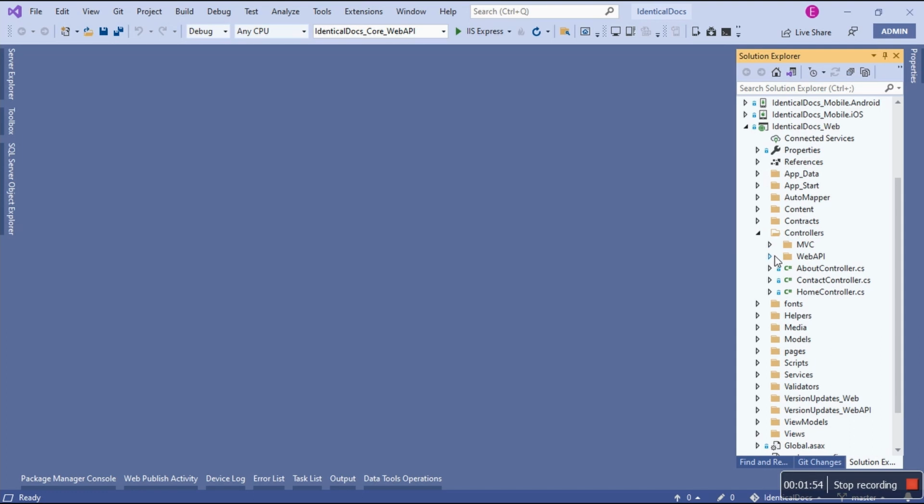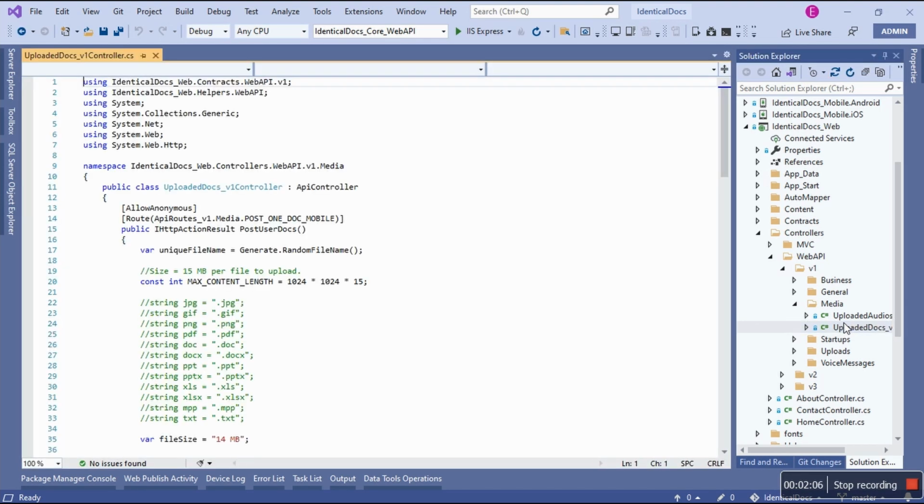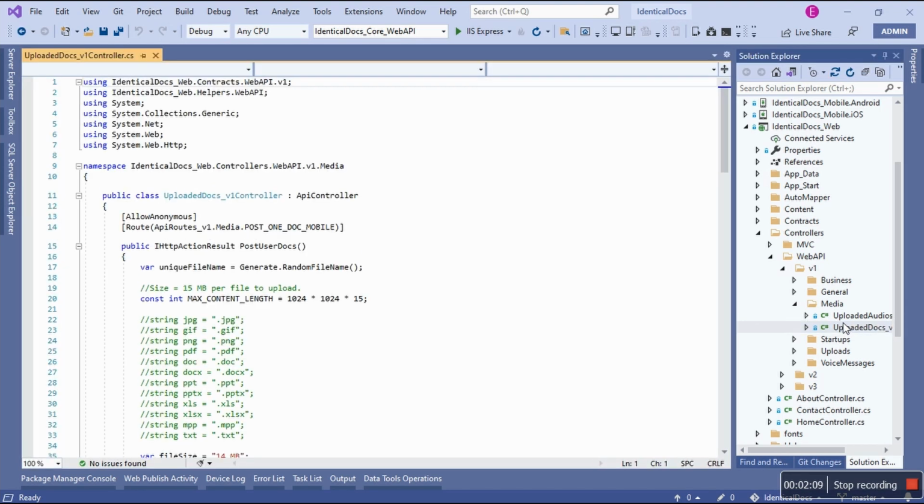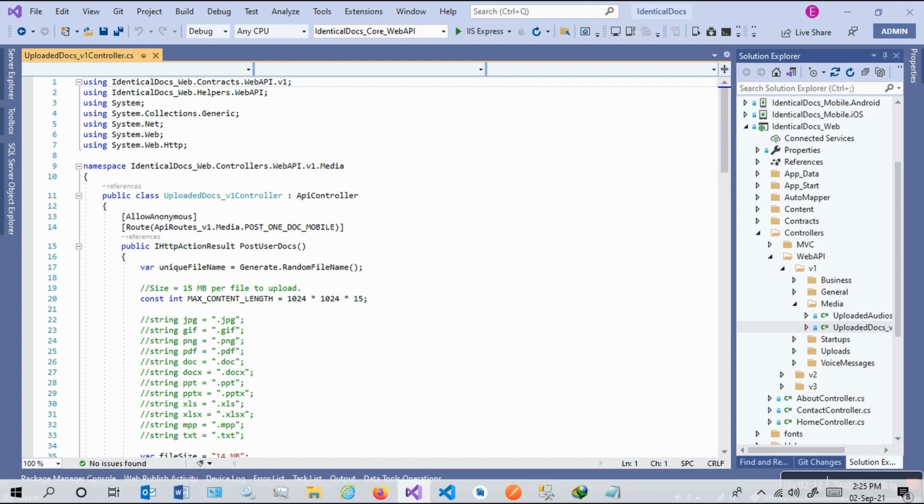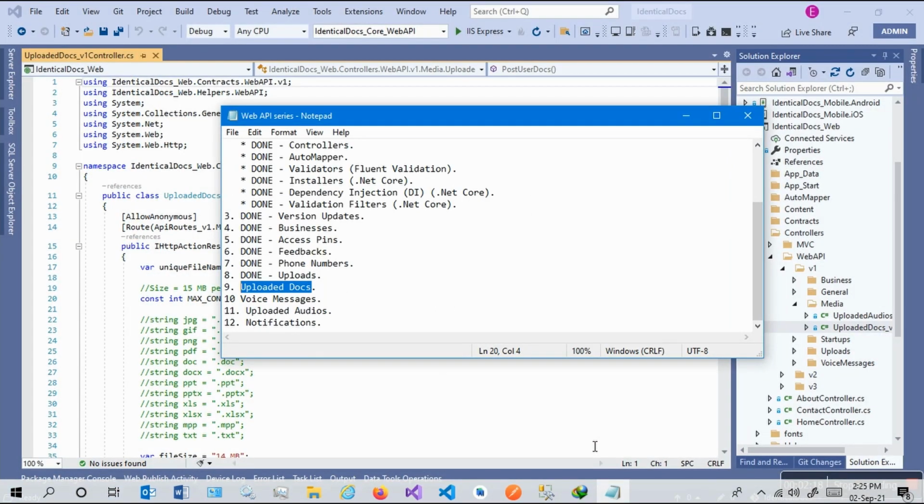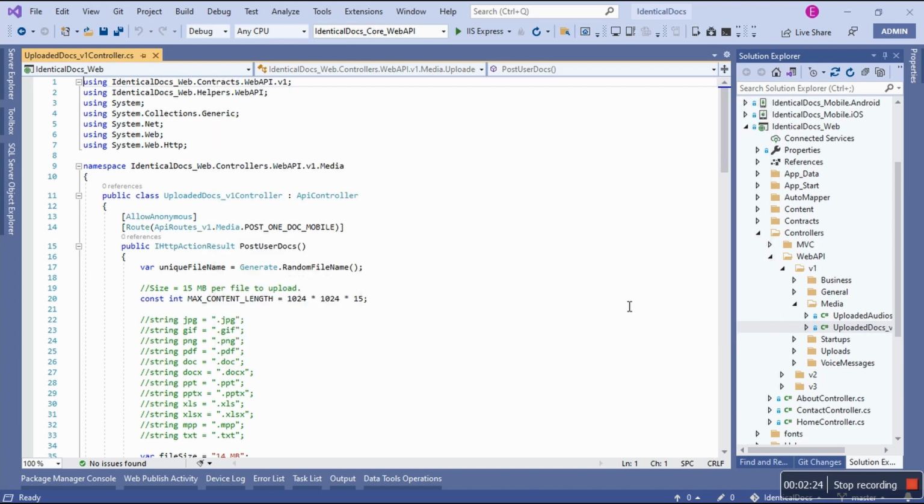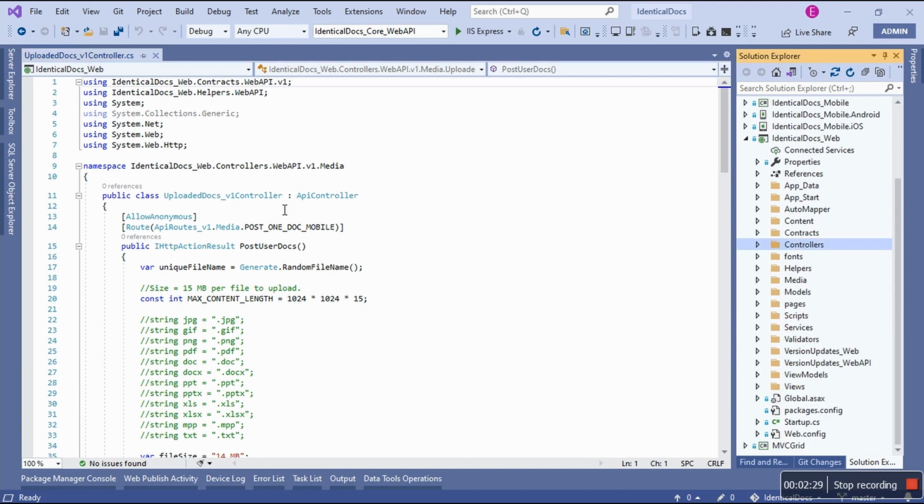We're gonna go to Controllers, Web API, V1, and then Media. This one lives in Media. So I have two controllers: uploaded audios and uploaded docs. I'm doing docs today, and I'll do audios as soon as I get to audios. As you can see, there's audio scheduled. Where is audio? Yes, uploaded audios scheduled. This video is gonna be relatively short, simple and sweet, so let's get down to business now.